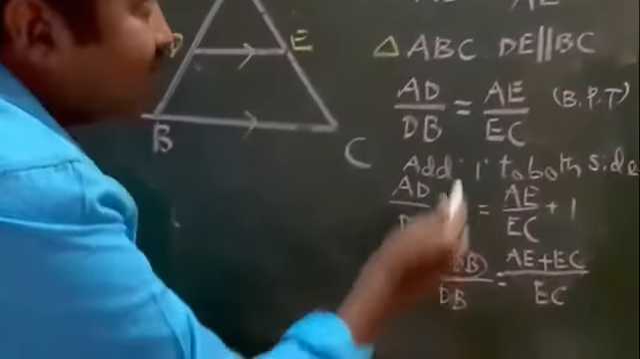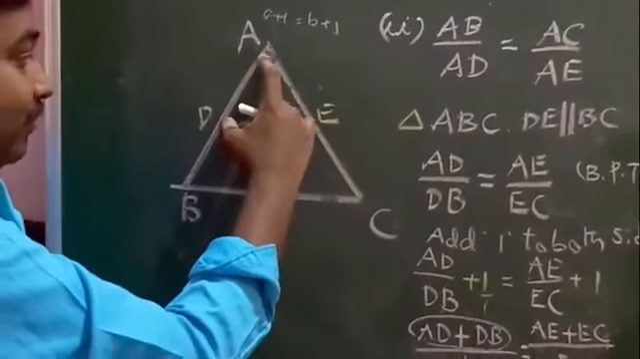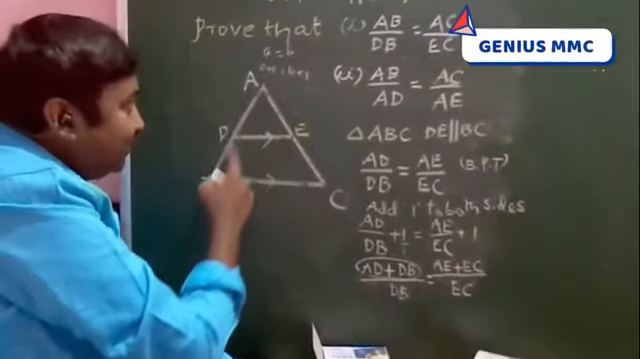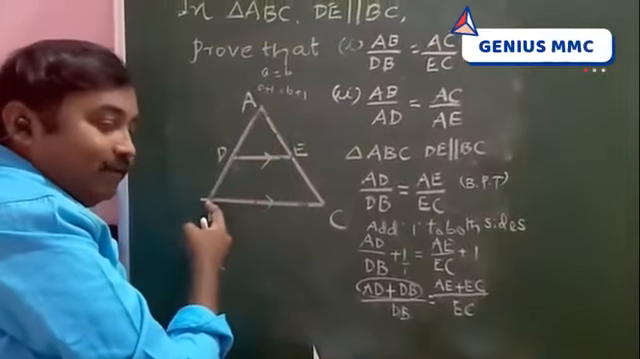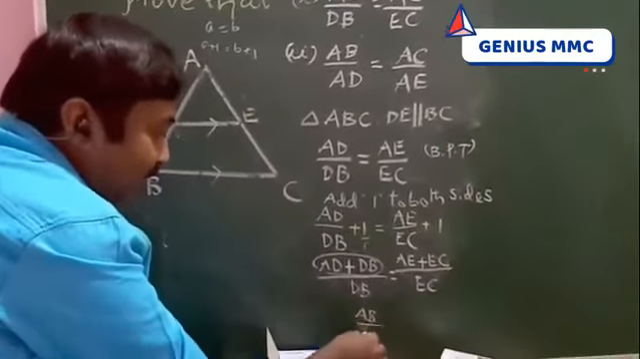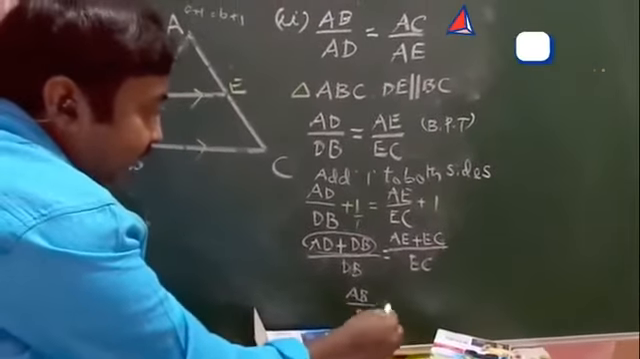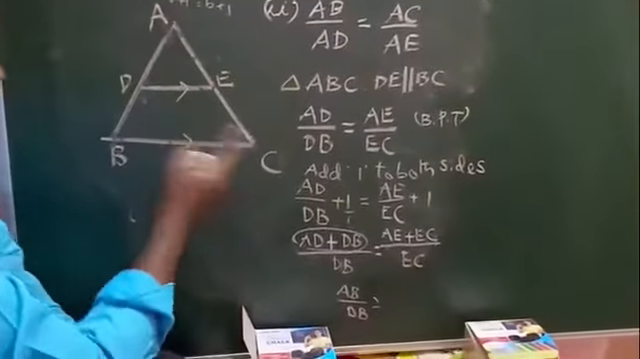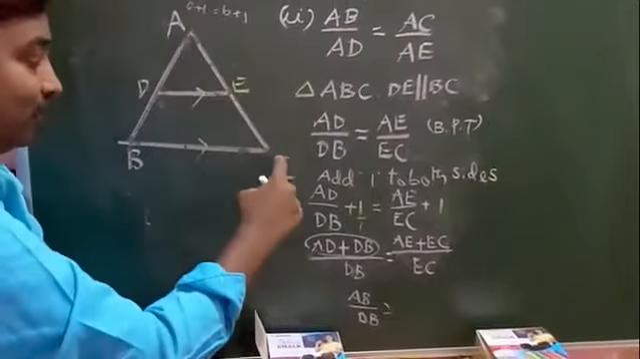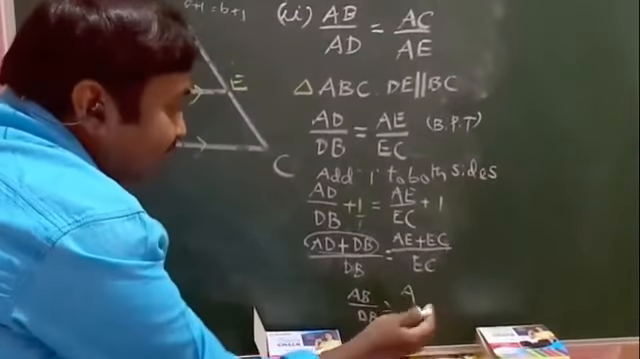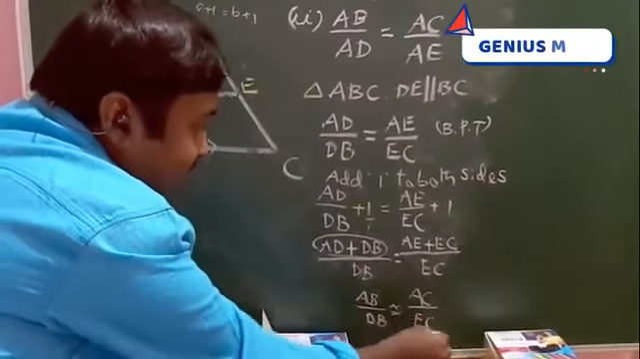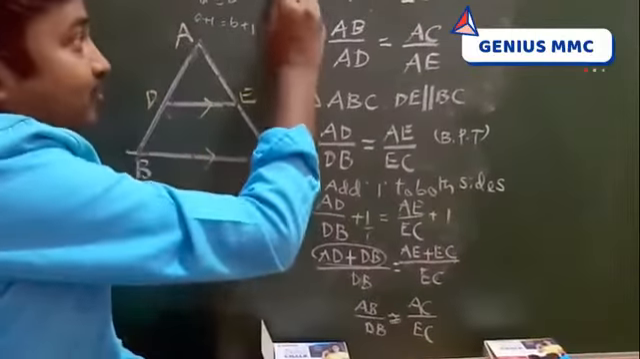AD plus DB. See the diagram. AD plus DB. If we add AD and DB, this side comes, the total side. Which is the total side? AB. So AB by DB is equal to, on that side look, AE plus EC. This total side will get what? AC by EC. I think this is proved.